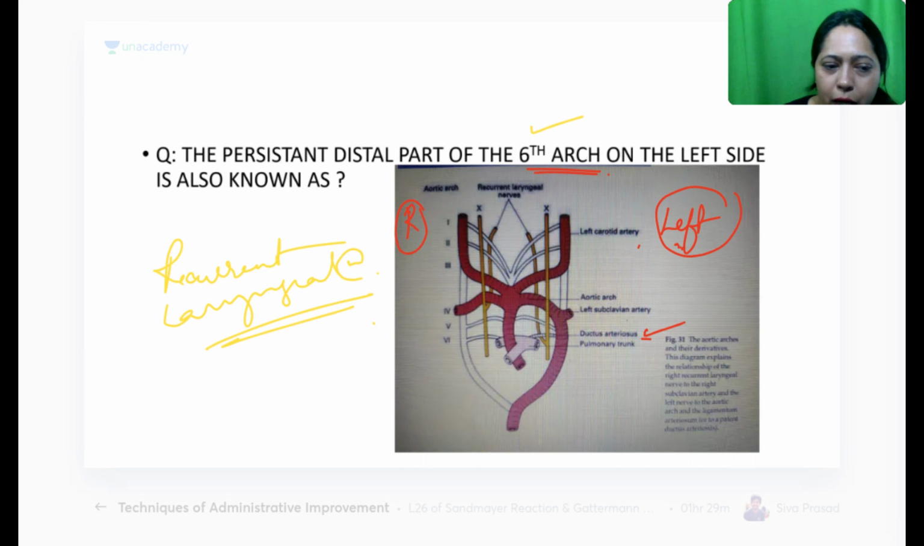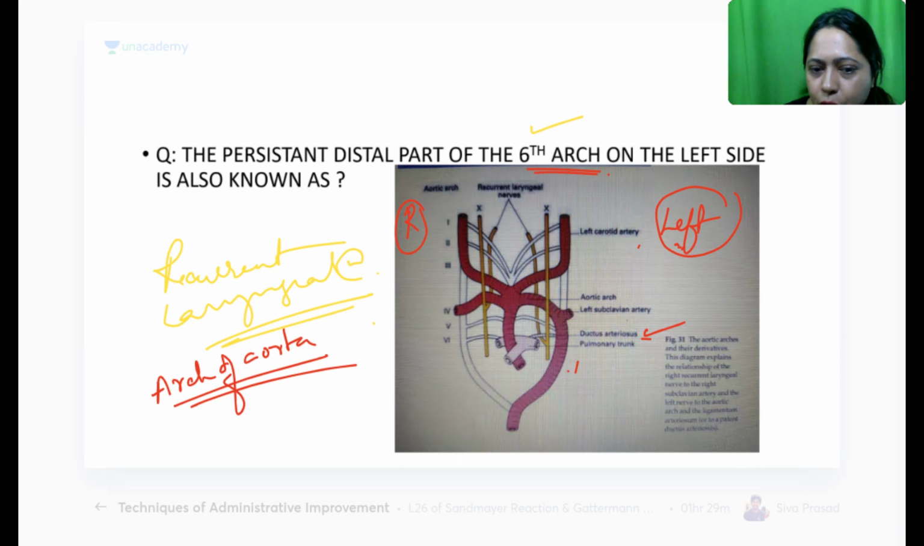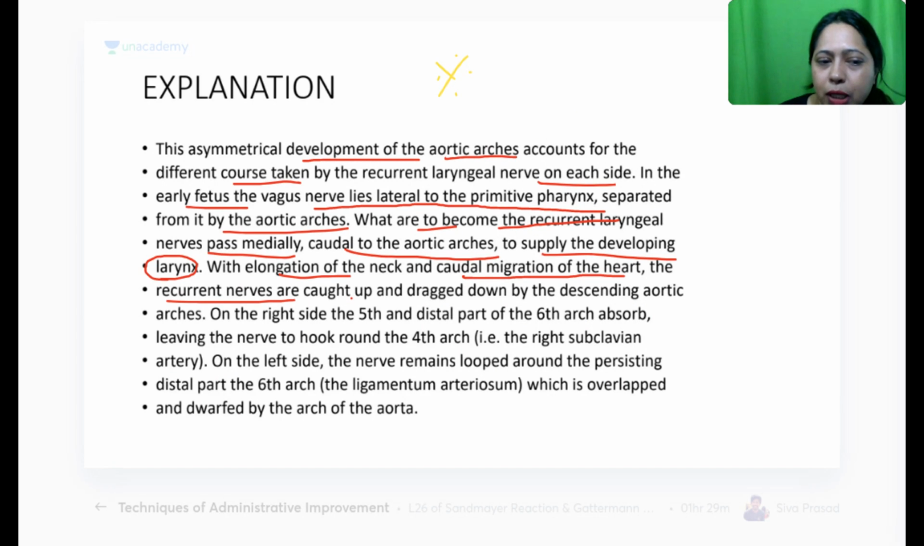Because the arch of aorta is formed on the left, that's why the recurrent laryngeal nerve is pushed downwards. This is at a higher level on the right side and at a lower level on the left side. So this is what you must know. That's all. Here it is at the level of the fourth and this is at the level of the sixth. So you can just read this up. This is at the level of the sixth, and that is where you have the ligamentum arteriosum, which was actually a patent ductus arteriosus.